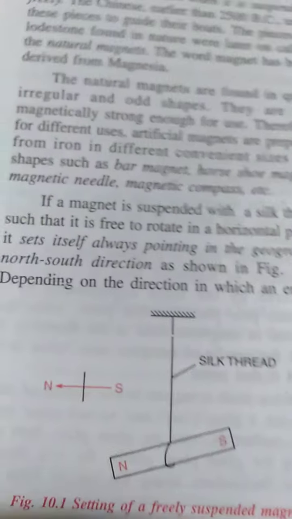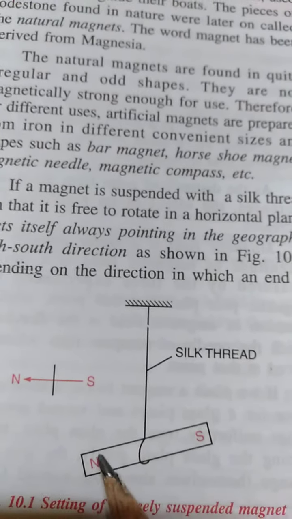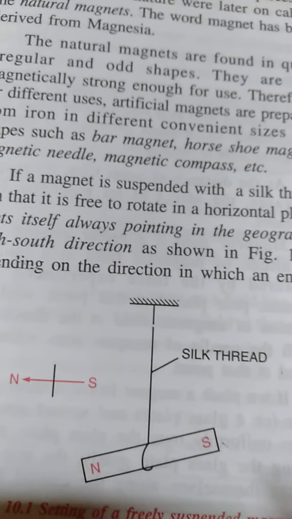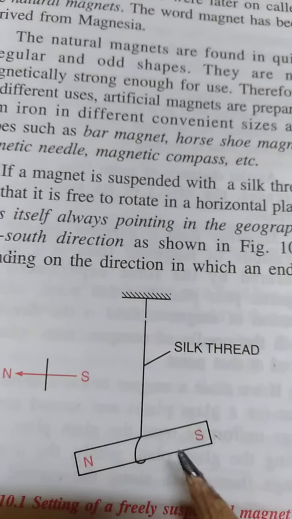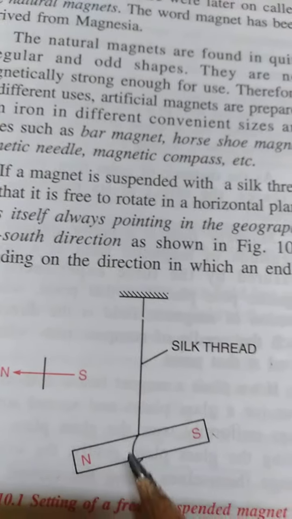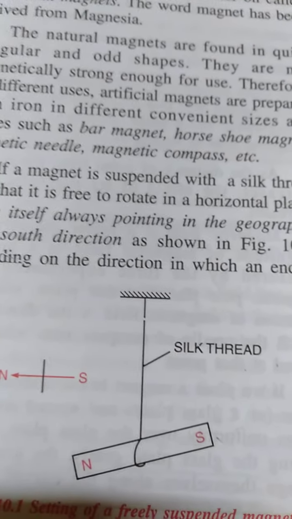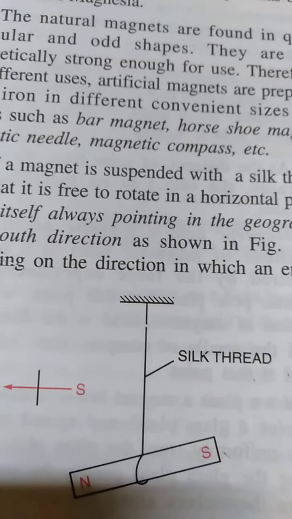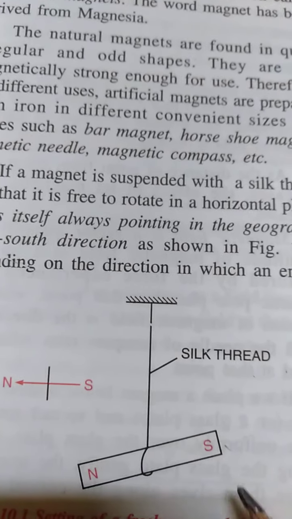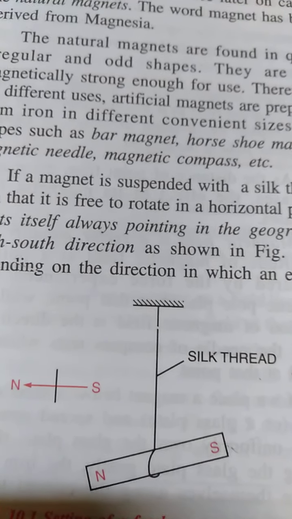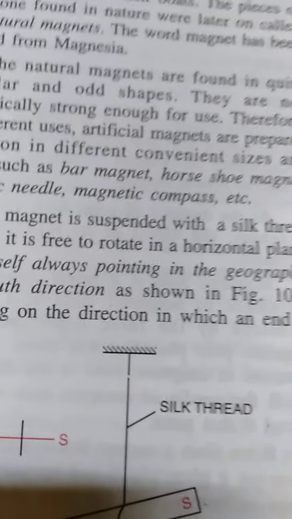Now other properties. You know very well, you have studied in lower classes, that near the end of the magnet there are two points, which are called the poles of the magnet. If you suspend a magnet, then one end of the magnet will point towards the north and the other end will point towards the south. So the end of the magnet that points towards the north is called the north pole, and the other end we call the south pole. So these are the two ends of the magnet.